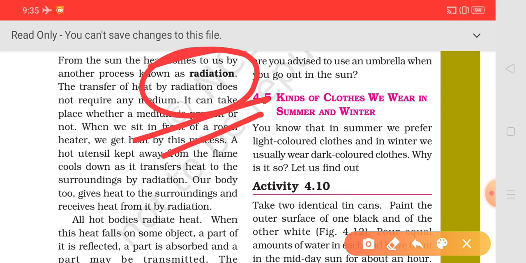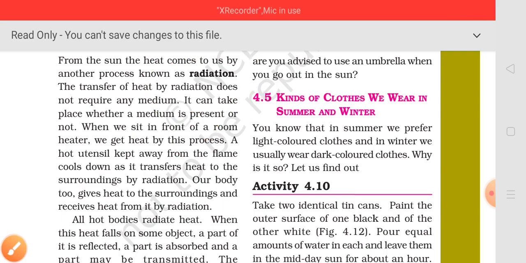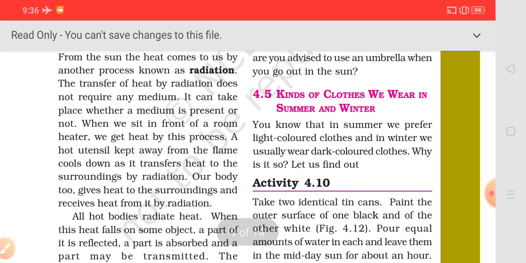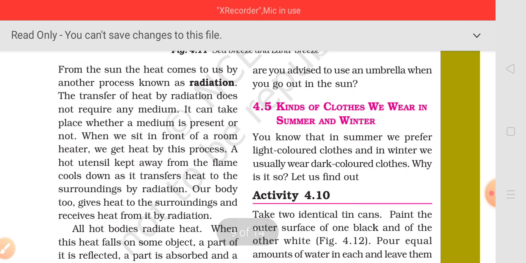What is radiation? Students, you have observed that we get heat from the sun directly. The methods of conduction and convection require some medium for the heat to flow, because the molecules of the body play an important role in this process. However, there is another mode of transfer of heat called radiation, by which the heat from the sun reaches us. In radiation, heat travels in the form of electromagnetic waves.